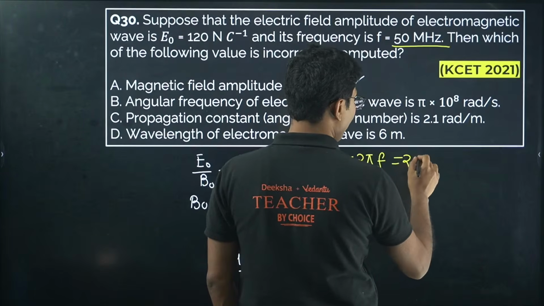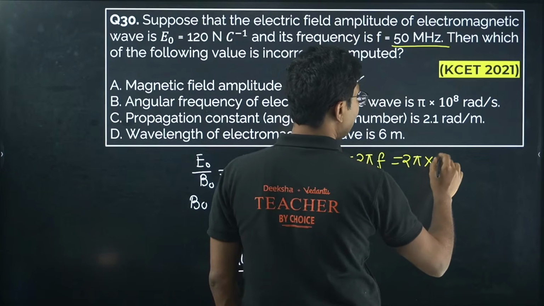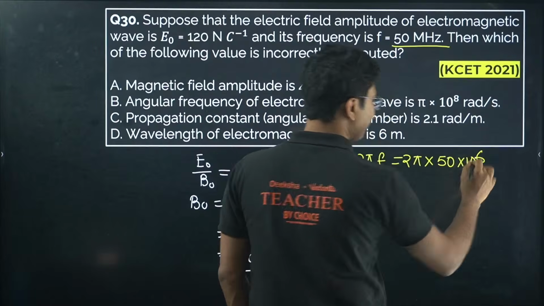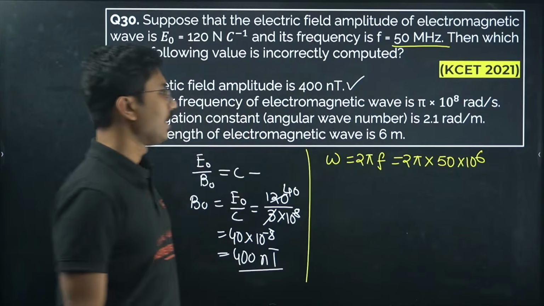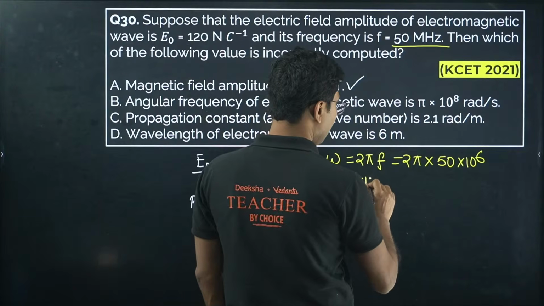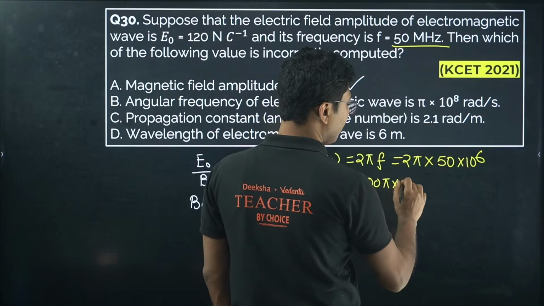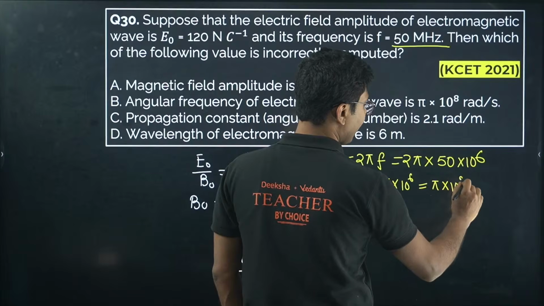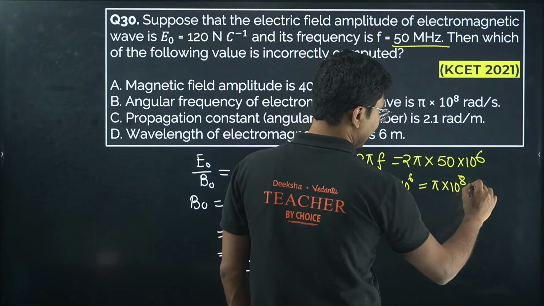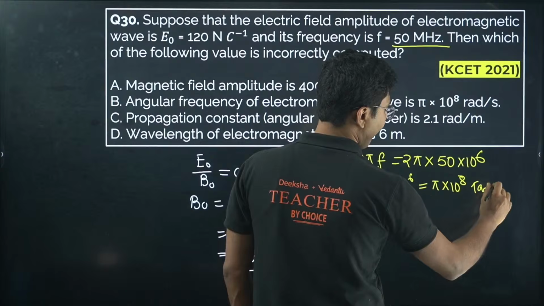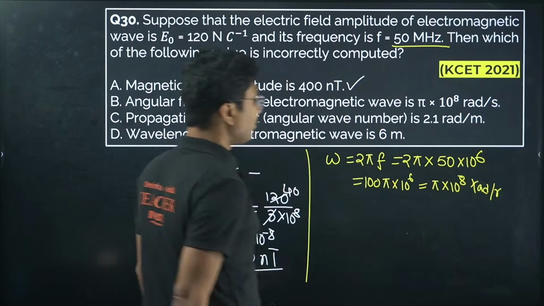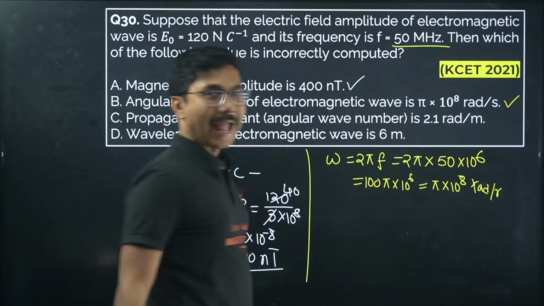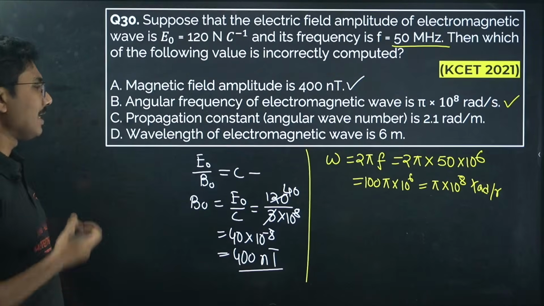So 2 pi into 50 megahertz means 50 into 10 to the power of 6, since mega means 10 to the power of 6. So it will be 100 pi into 10 to the power of 6, that is pi into 10 to the power of 8 radian per second. So angular frequency is also correctly computed.